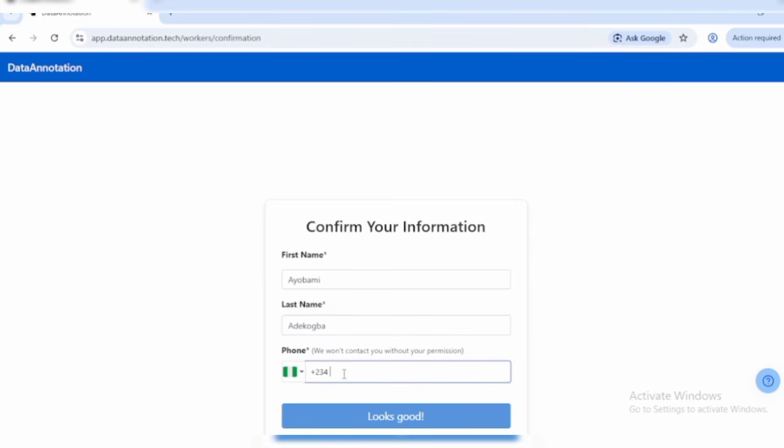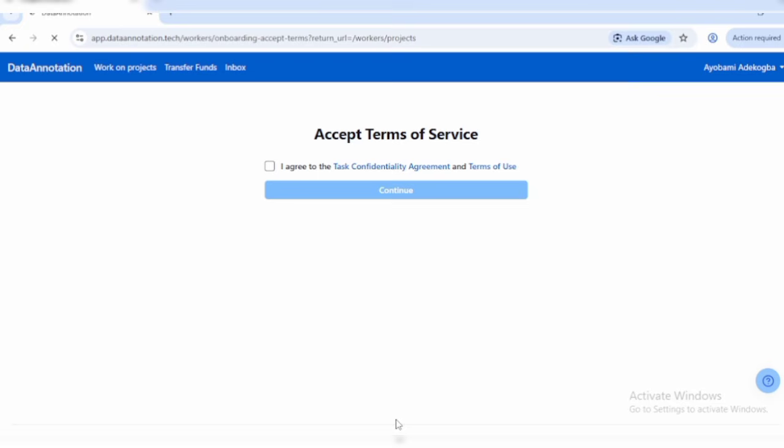Right here, you want to enter your phone number. Make sure you use the right phone number, because they are going to send a code to you almost immediately to verify your phone number. This is very important. Make sure you are using the correct phone number right here. That's my WhatsApp phone number, just in case you want to reach out to me.